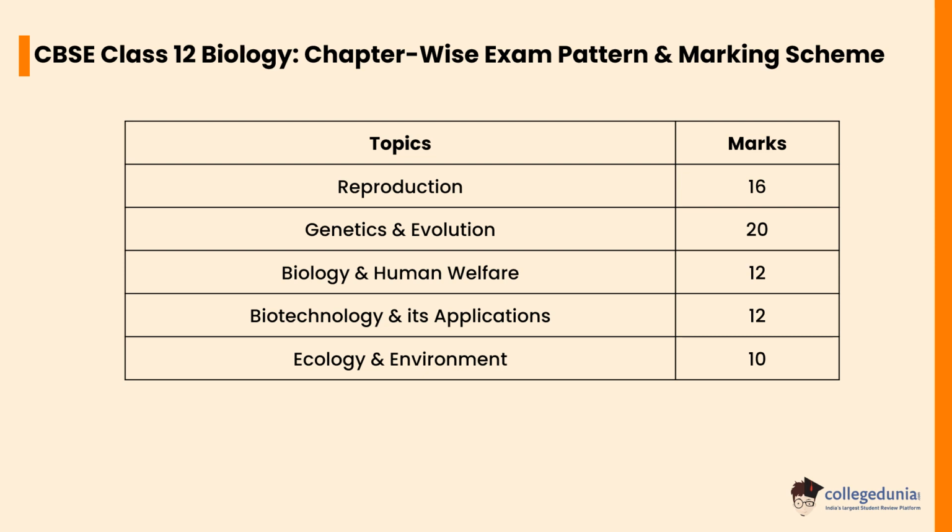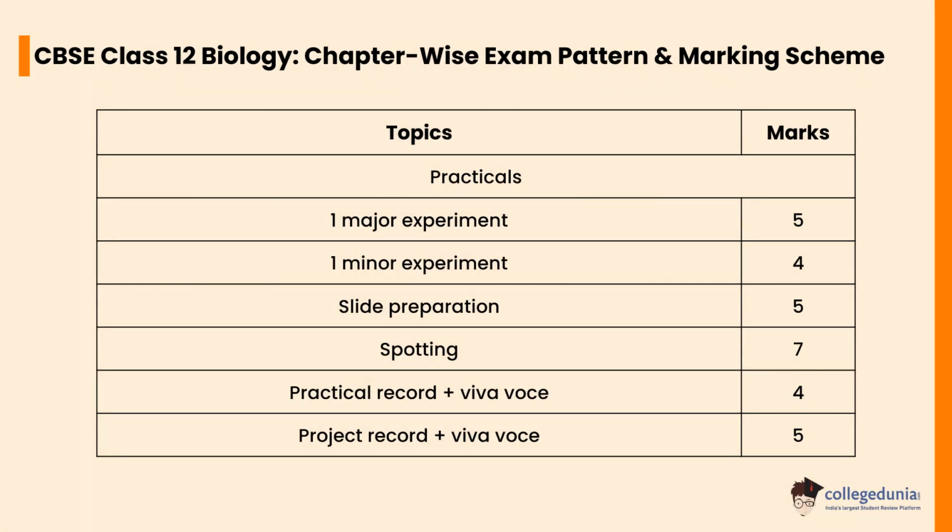Biology and human welfare, biotechnology and its applications will carry a weightage of 12 marks. Ecology and environment will carry a weightage of 10 marks. For practicals, 1 major experiment, slide preparation, project record plus Viva Voce will carry a weightage of 5 marks. 1 minor experiment, practical record plus Viva Voce will carry a weightage of 4 marks. Spotting will carry a weightage of 7 marks.